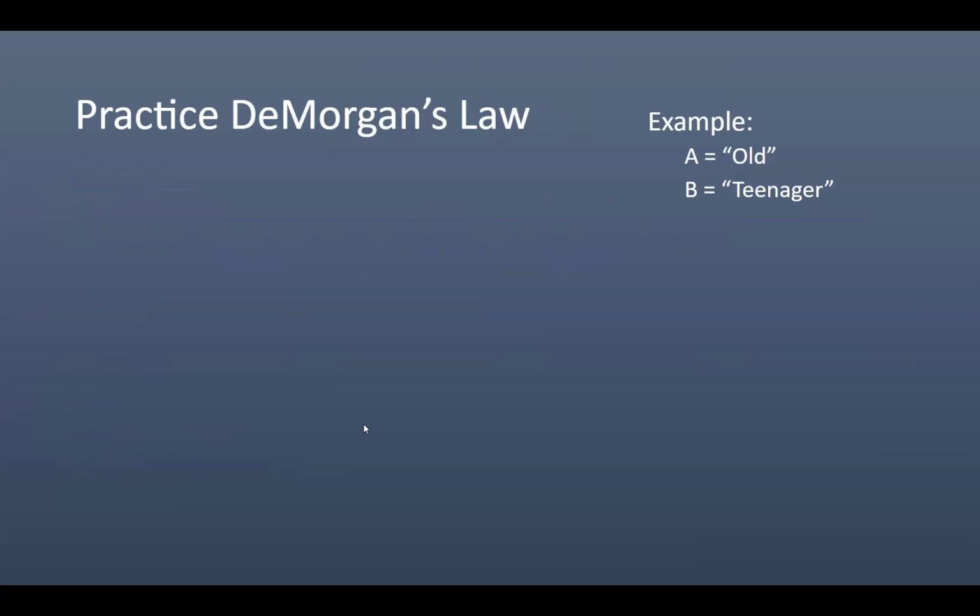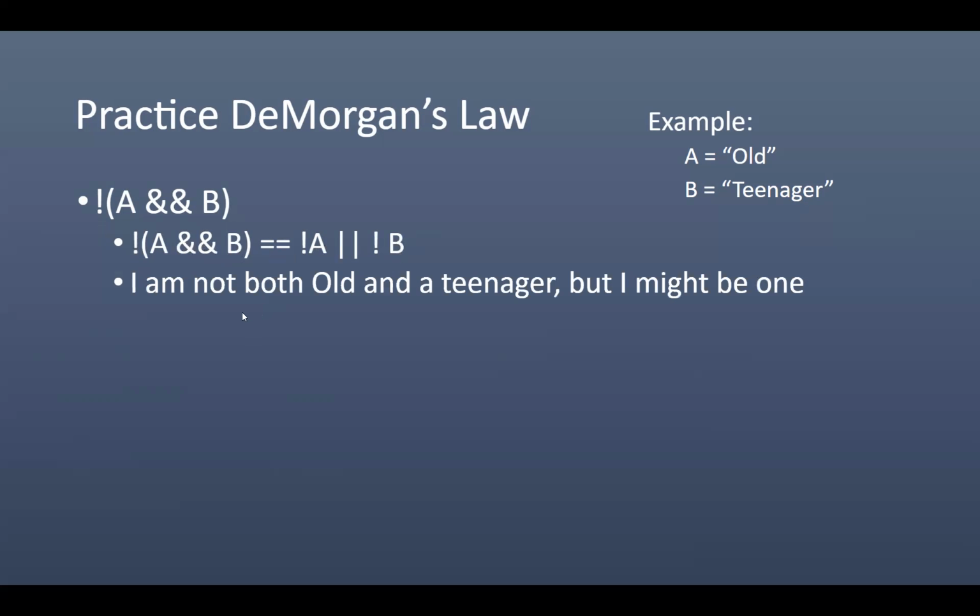Okay, we're going to do an example here. I'm going to keep with A is old and B is teenager. So if I have this expression, A and B and not that, I could apply De Morgan's law by distributing the bang and flipping the logical operator. So when I distribute the bang to A, I get not A. When I distribute the bang to B, I get not B. And then I flip. So how does this read?